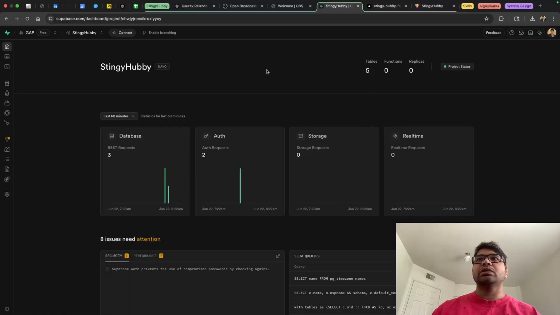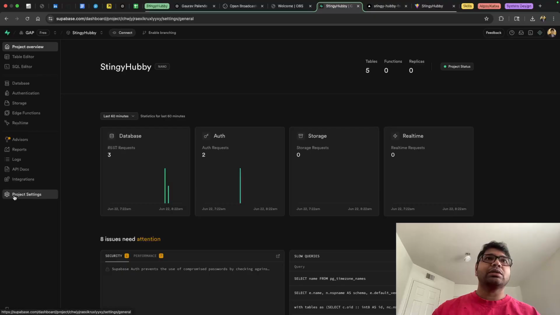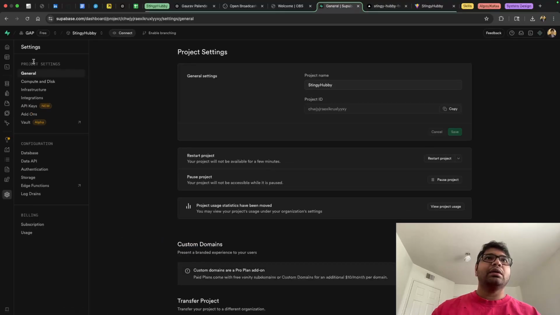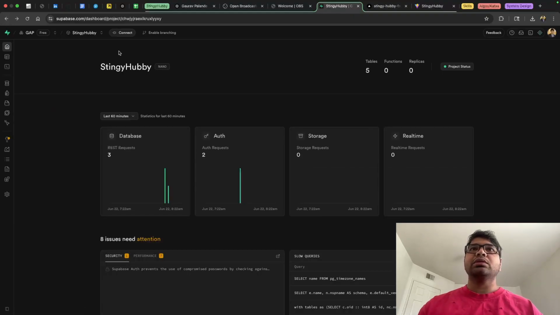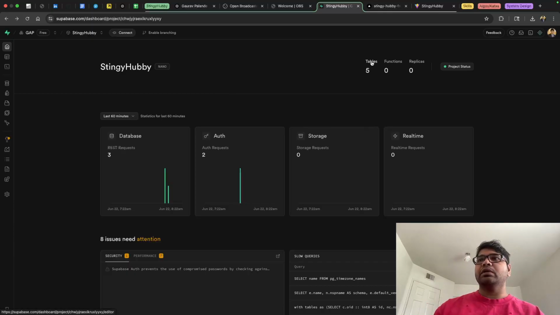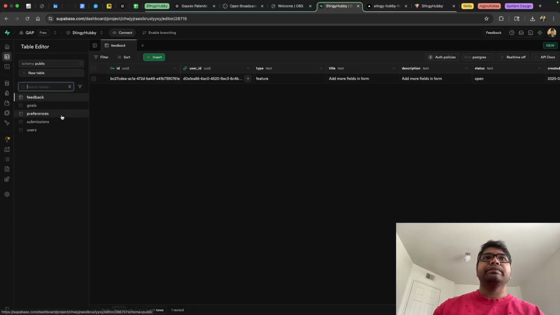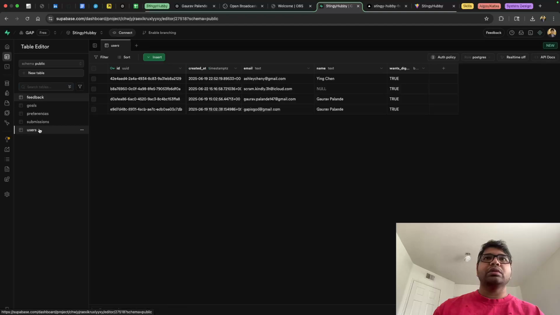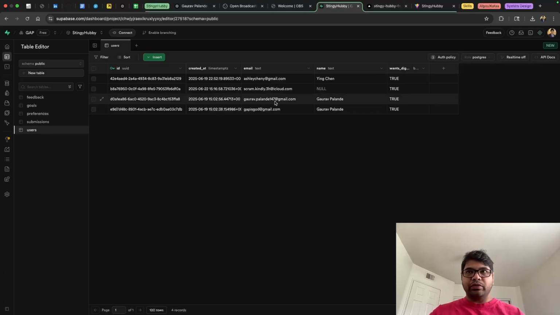I should have a users table. Let me go back to project settings, and here I should see general settings, or maybe not there. I used to see a users table somewhere. Let me see where it is. Users, and then there is a D0 over here. Yeah, this is the users table. D0 is going to be Gaurav Palande 147.